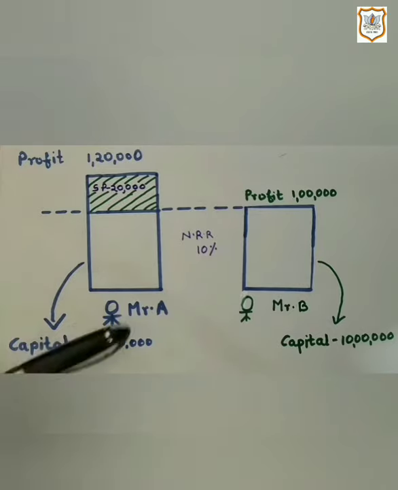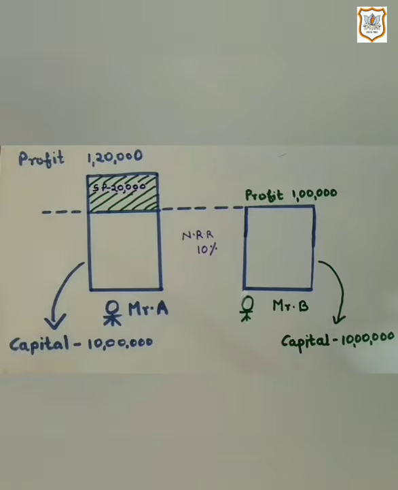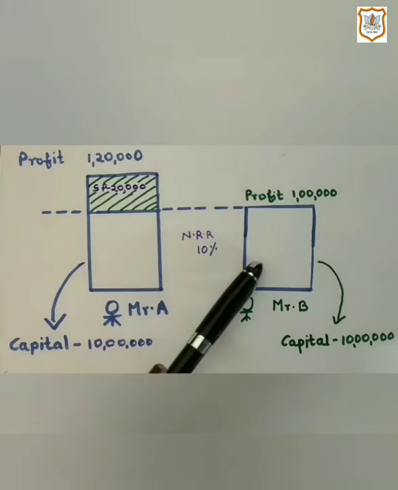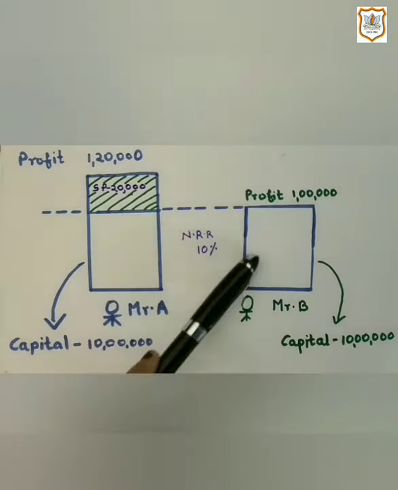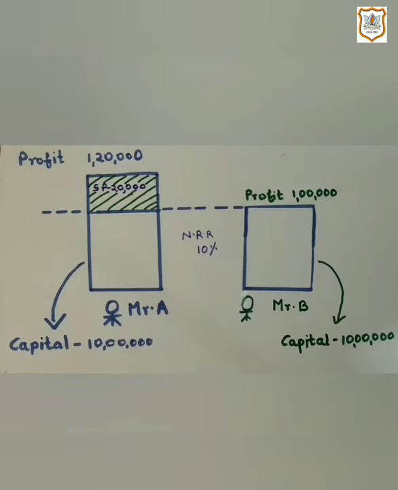And Mr. A is earning a profit of rupees 1,20,000. And on the other side, Mr. B also thought to open the same kind of business in the same industry. So he also opens the same business, and he also invests the capital of rupees 10 lakh, same as Mr. A.